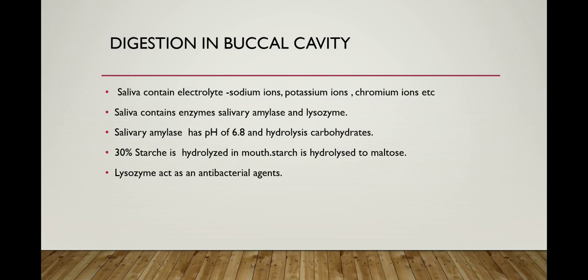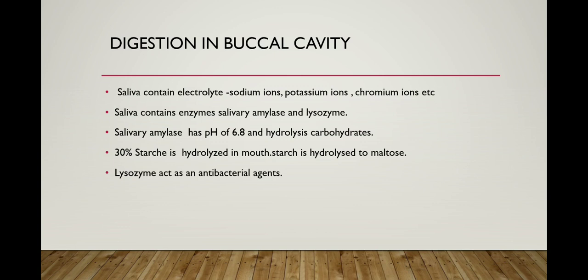You know that the food also contains saliva, which comes from the salivary glands. Saliva contains electrolytes: sodium ions, potassium ions and chromium ions, etc. Electrolytes means ions deposited on a rod-like structure.